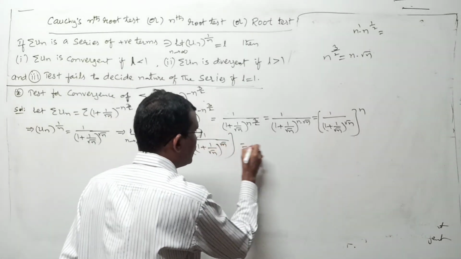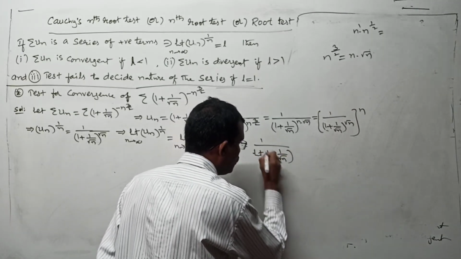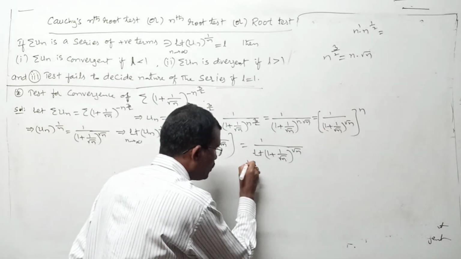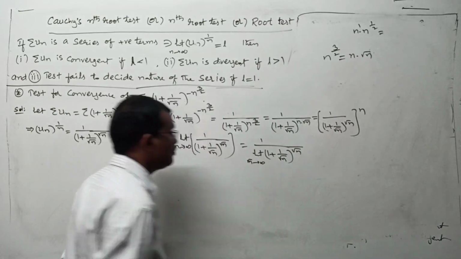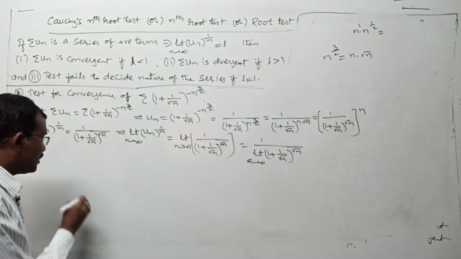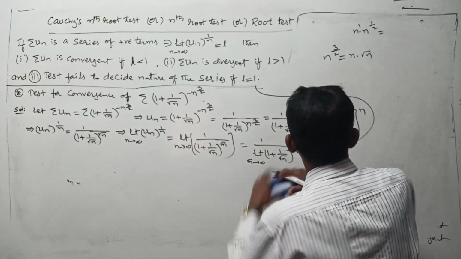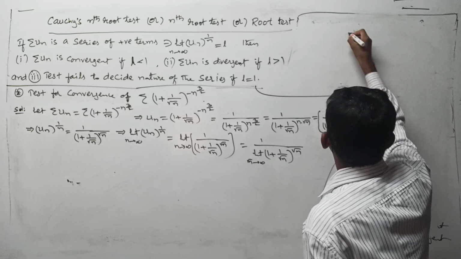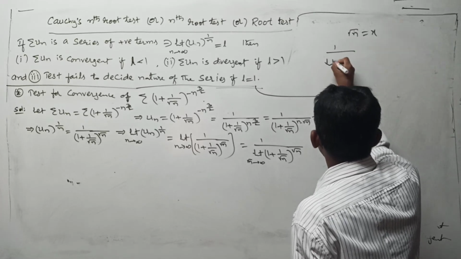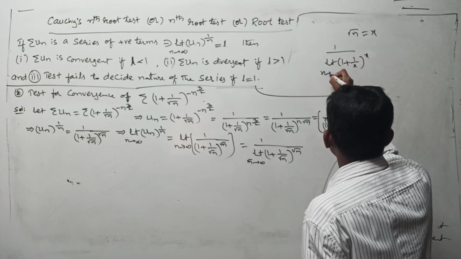Anyhow, here limit 1 is 1 by limit 1 plus 1 by root n whole to the power of root n. Here look, as n tends to infinity, is root n also tending to infinity or not? Any problem? Whenever n tends to infinity, root n also tends to infinity. Here for our convenience, I am taking root n is x, to understand clearly. Then what we got? 1 by limit 1 plus 1 by x whole to the power of x as x tends to infinity.